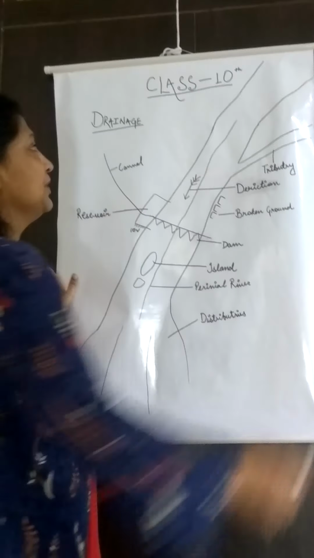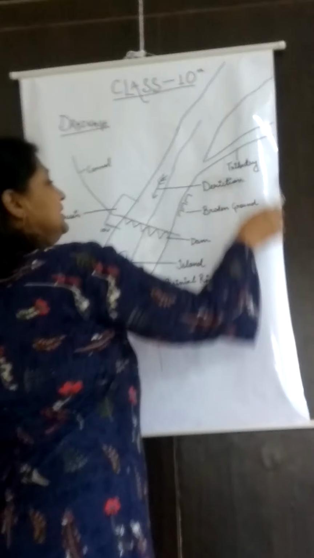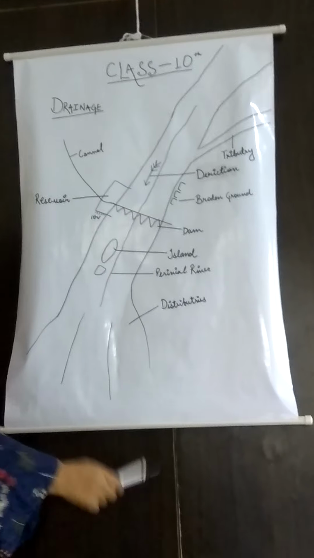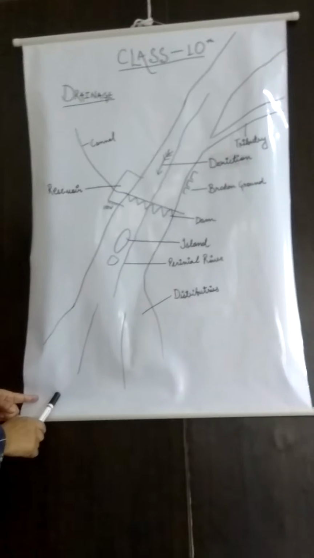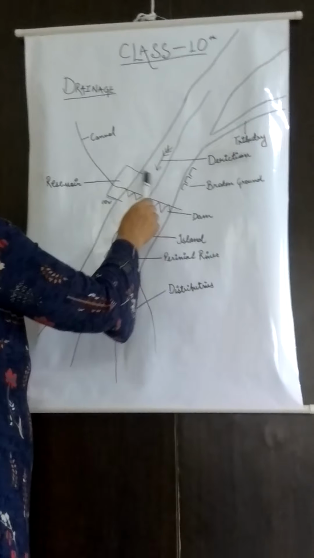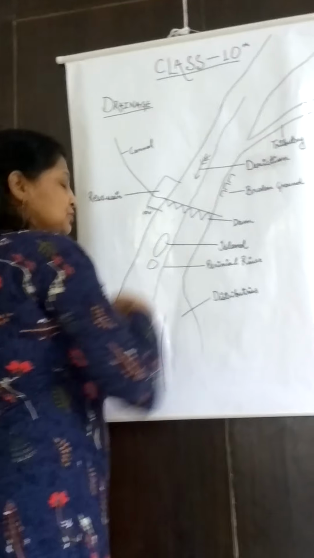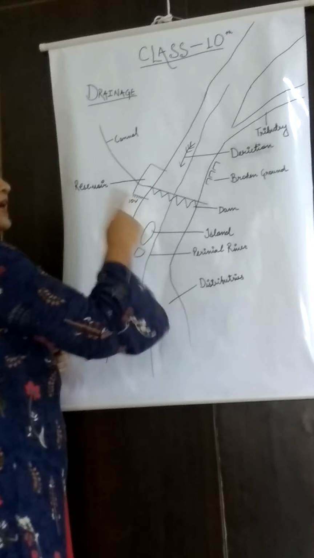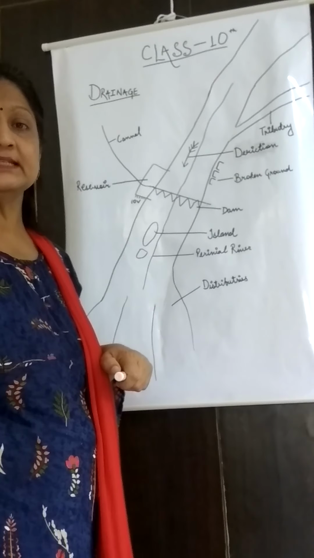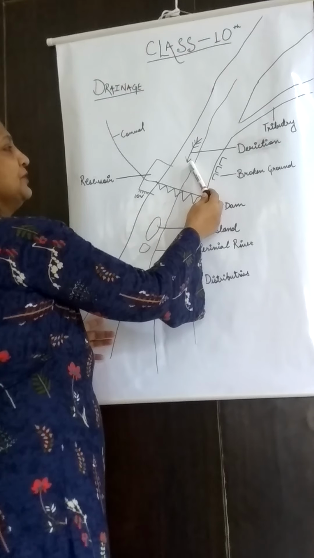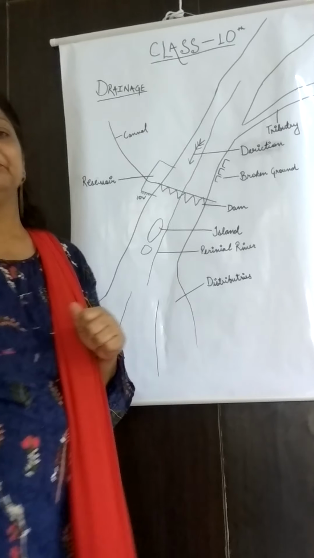The river is flowing from the northeast towards the southwest. Sometimes you may be confused whether the river is flowing from northeast to southwest or from southeast to northeast, so an arrow is given on the river which directly indicates the direction it is flowing.